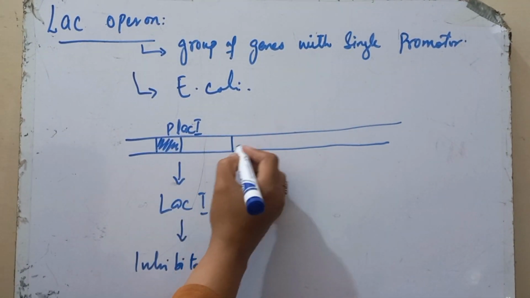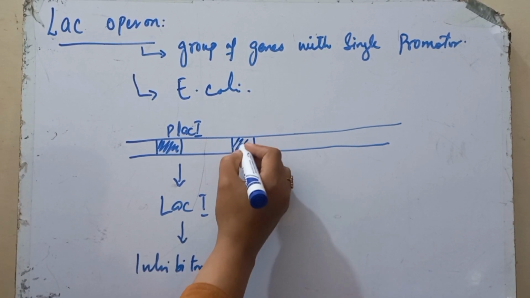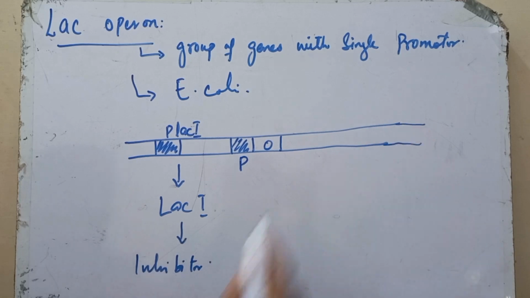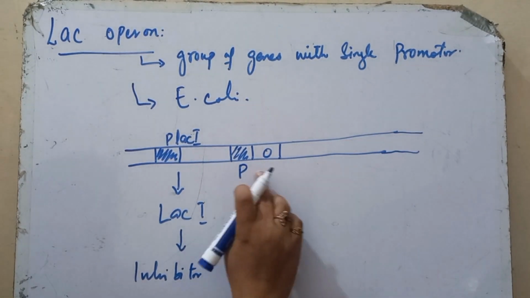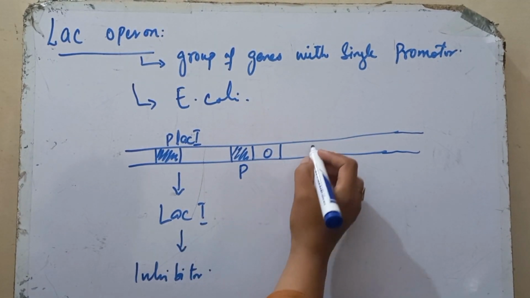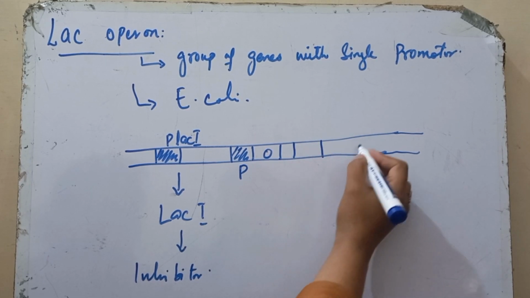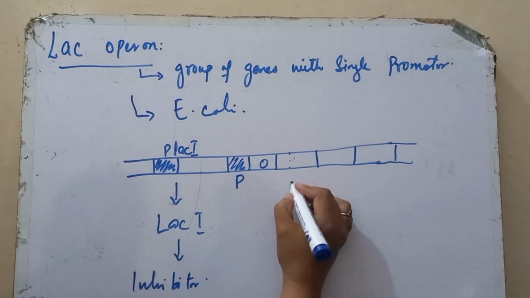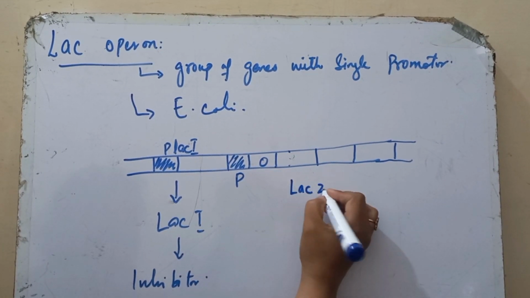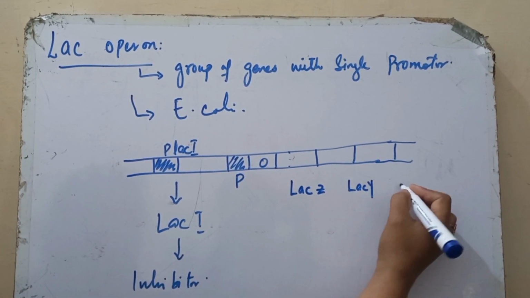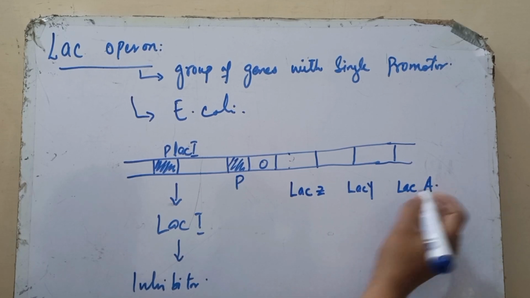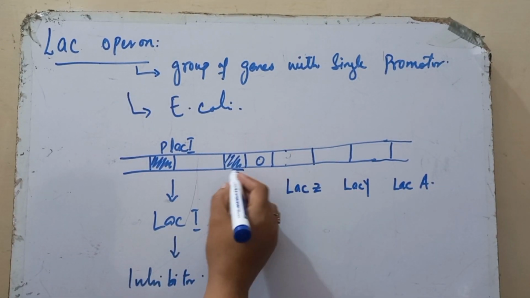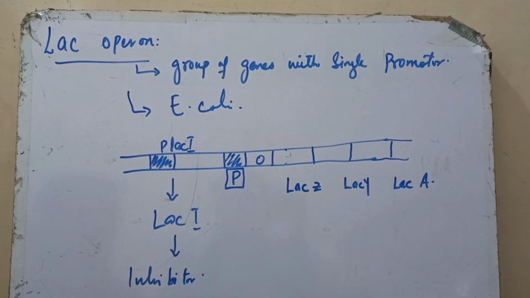Then we have another promoter and an operator, and then a group of genes. The group of genes that are transcribed by this promoter are Lac Z, Lac Y, and Lac A. So the three genes, number 1, 2, and 3, are transcribed by this single promoter.